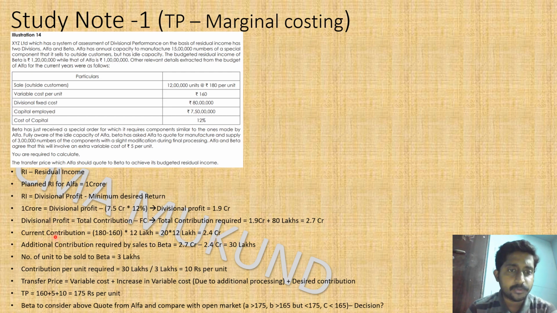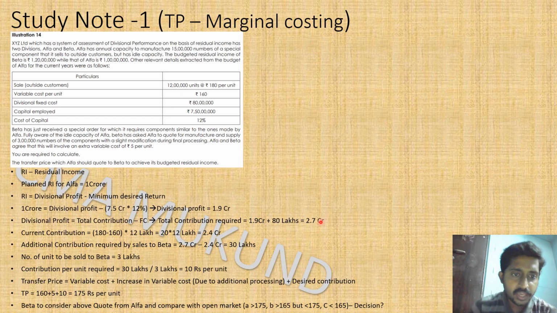So let us see the current contribution. The unit already has outside customers for 12 lakh units, and they are selling at 180 rupees. So 180 rupees is the selling price and variable cost is 160. So 180 minus 160 is the contribution per unit, multiplied by 12 lakh units. The total contribution will be 2.4 crore. So from the outside customers, we have already earned 2.4 crore against the target of 2.7 crore, which means only 30 lakhs is left.